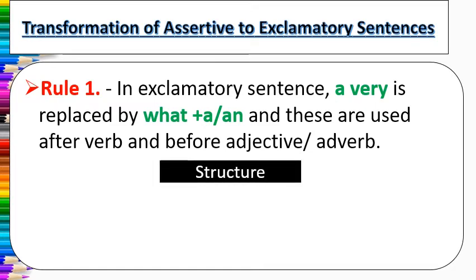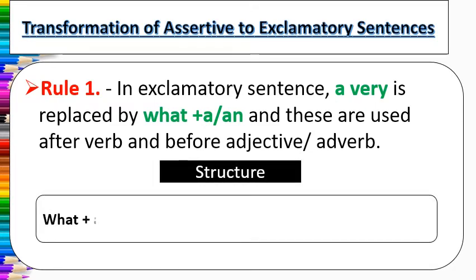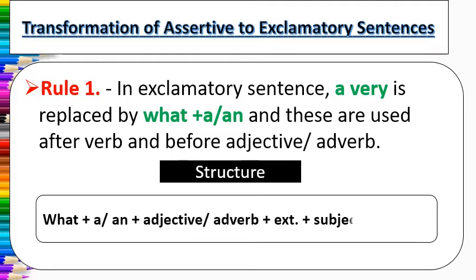So the structure will be like this: what plus a or an plus adjective or adverb plus extension. Extension means rest of the sentence plus subject plus verb, and at last you have to put the exclamation sign. So this will be your structure when you convert an assertive sentence into an exclamatory sentence.